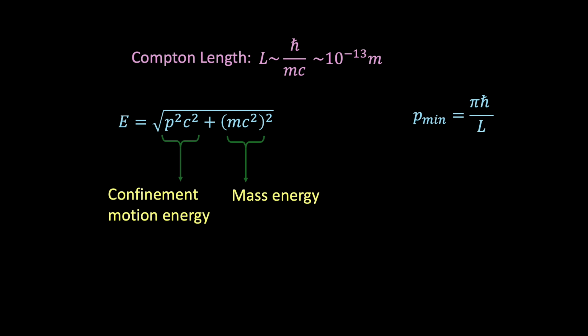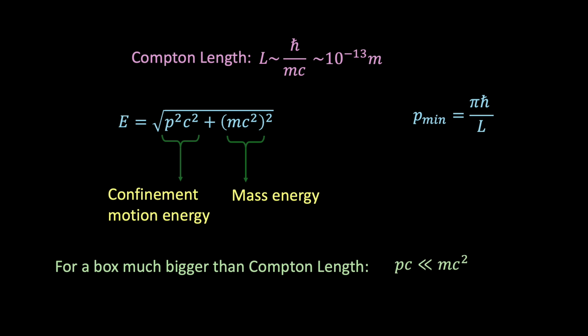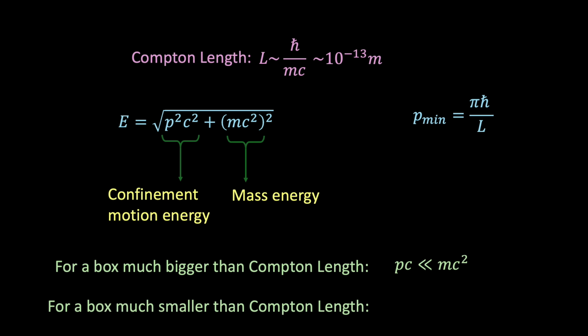And so it follows that for a box much bigger than the Compton length, the confinement energy will be much less than the rest mass energy of the particle. And so we can write that pc is much less than mc². Whereas if the box is much smaller than the Compton length, then the confinement energy will be much greater than the rest mass energy of the particle, and we can write pc is much greater than mc².